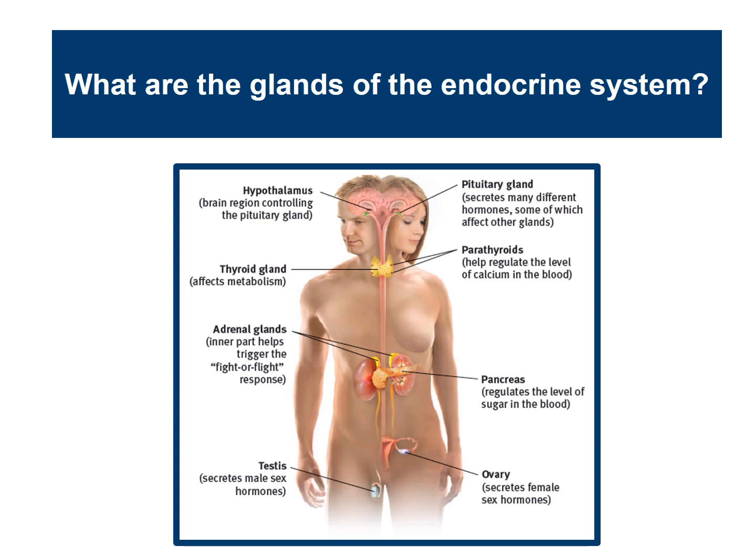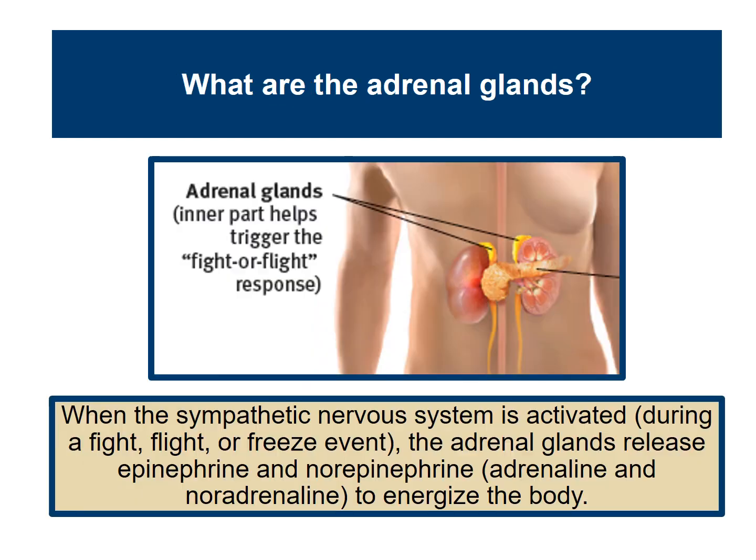So the different glands of the endocrine system, here's a great diagram. The hypothalamus, thyroid, adrenal glands, testes, ovaries, pancreas, parathyroids, and pituitary. I'm going to go over those in more detail. So this is just a nice diagram. If you need to pause and come back to it for a visual, please do so.